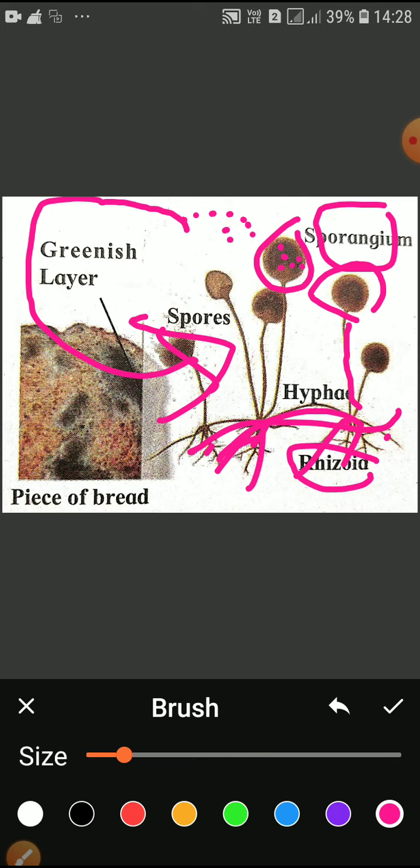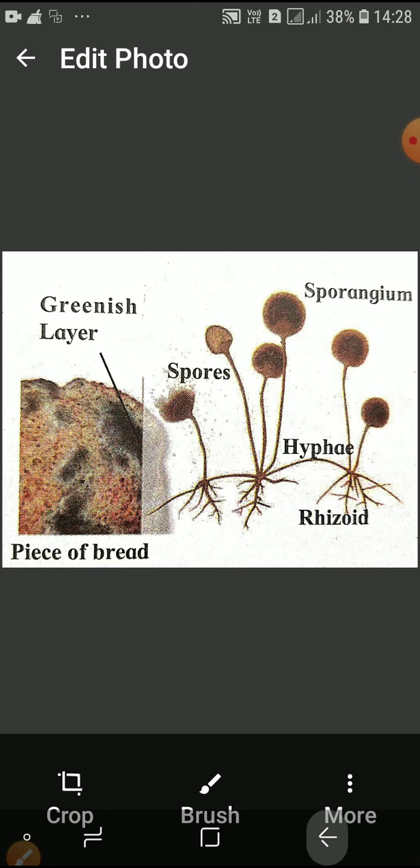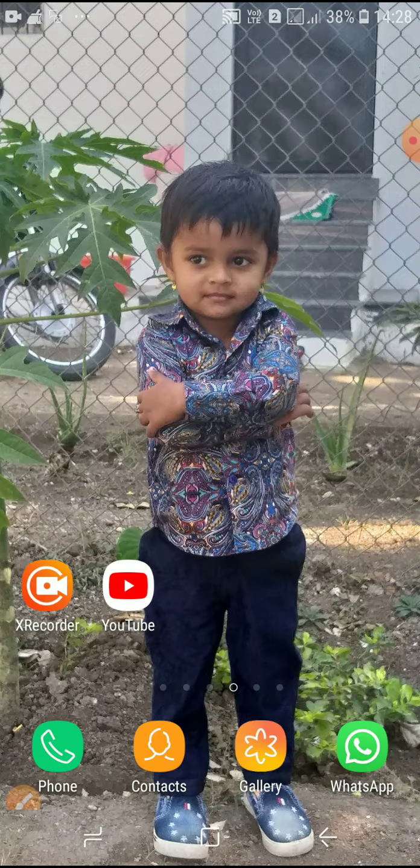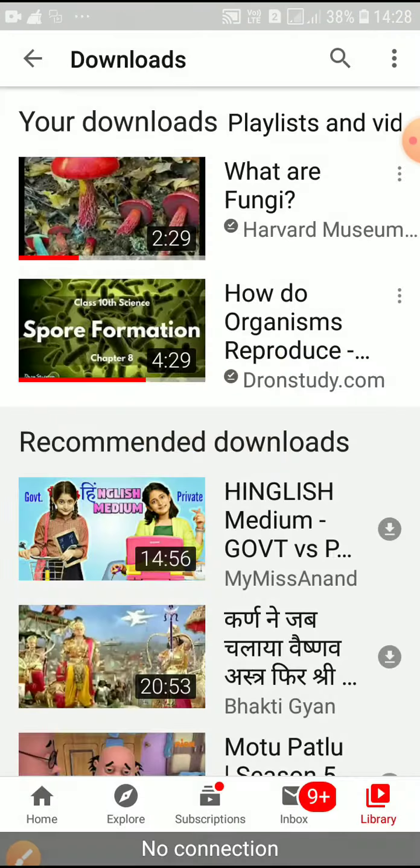So the main characteristics of fungi are non-green, eukaryotic, heterotrophic in nature. Most fungi are saprotrophs. They depend on dead and decaying matter. Some fungi are thread-like and many nuclei are present in their cytoplasm. So you can watch the video of how fungi are and you can clear the concept about the kingdom fungi. So please listen to this video and you will understand how fungi are.